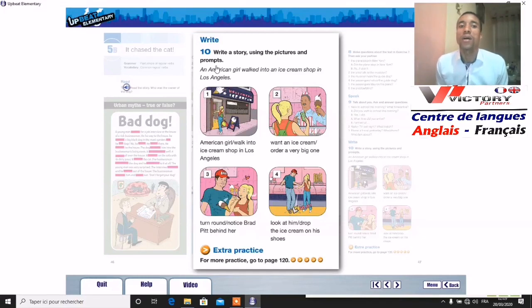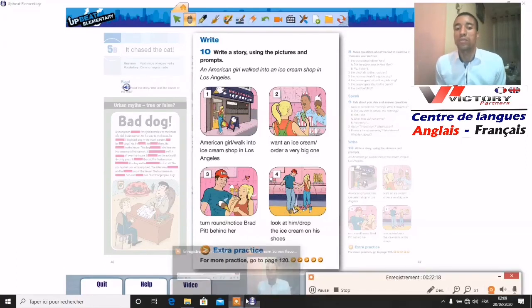And here we have a sentence as a start to begin with. An American girl walked into an ice cream shop in Los Angeles. So number 1 is already done. All you have to do is to complete the other pictures, right?